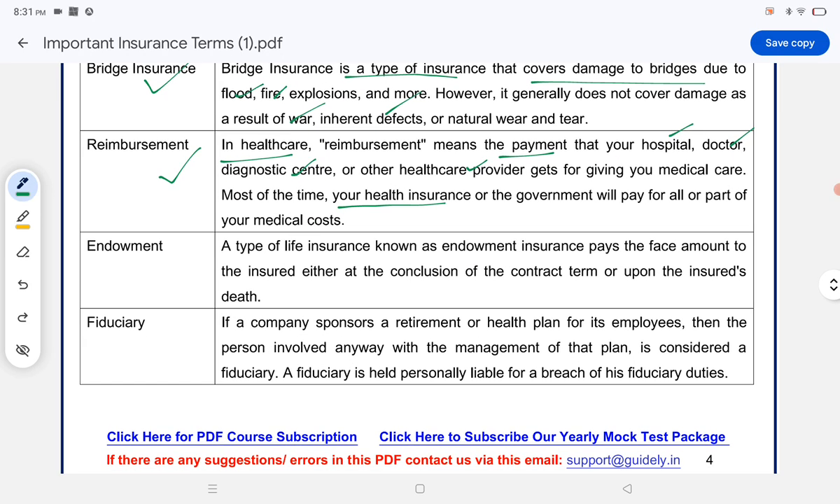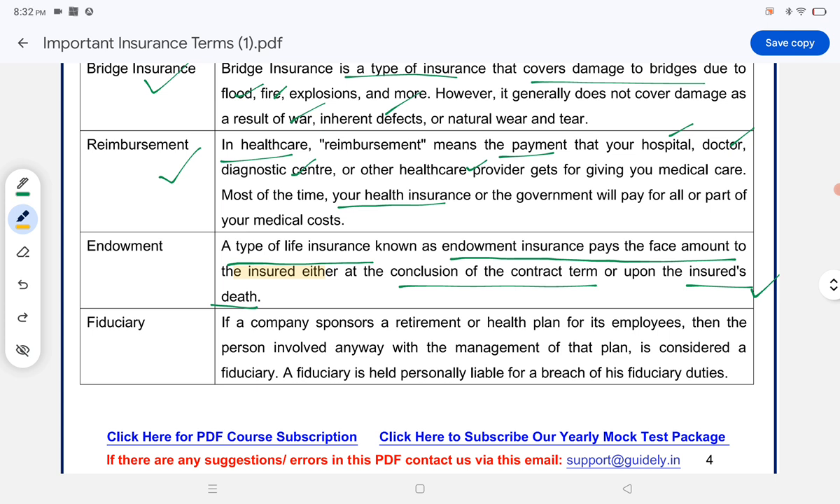Endowment: a type of life insurance known as endowment insurance, pays the face amount to the insured either at the conclusion of the contract term or upon the insured's death. Either upon the insured's death or at the conclusion of a contract term, the insurance pays the face amount to the insured, is known as endowment.